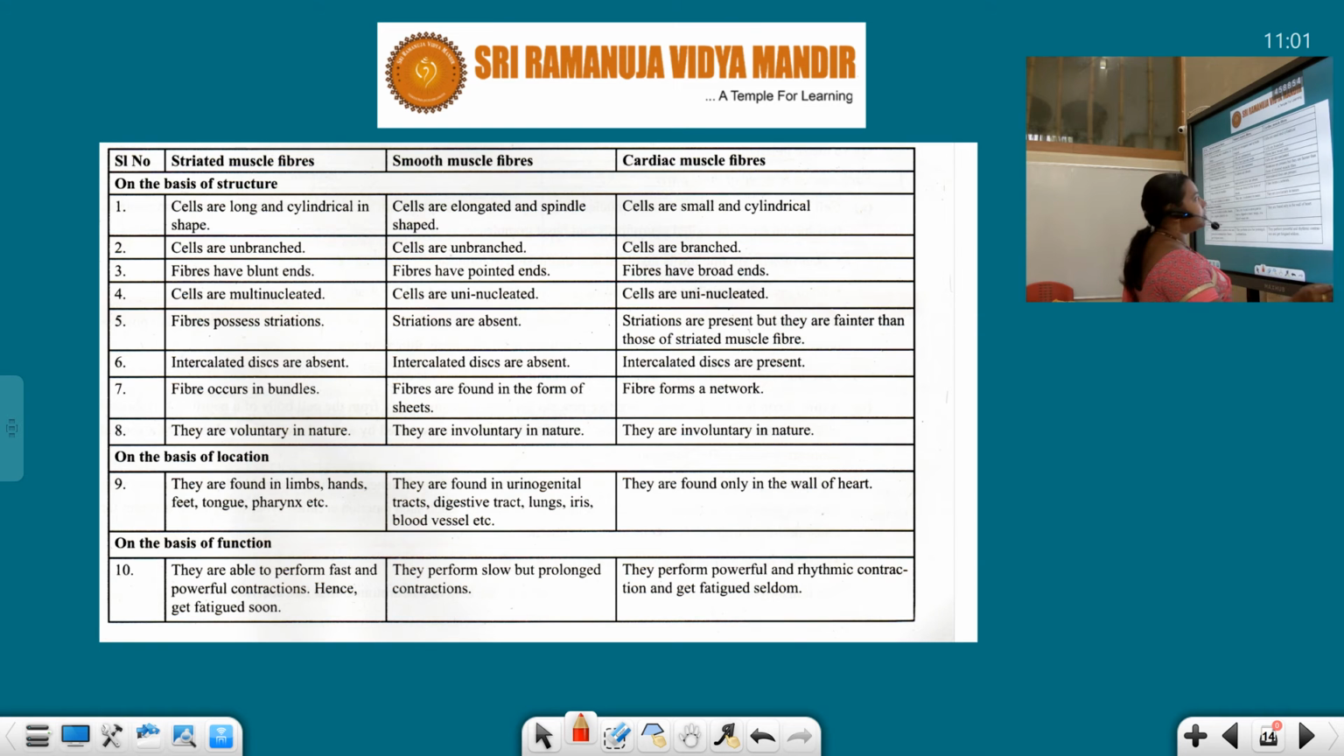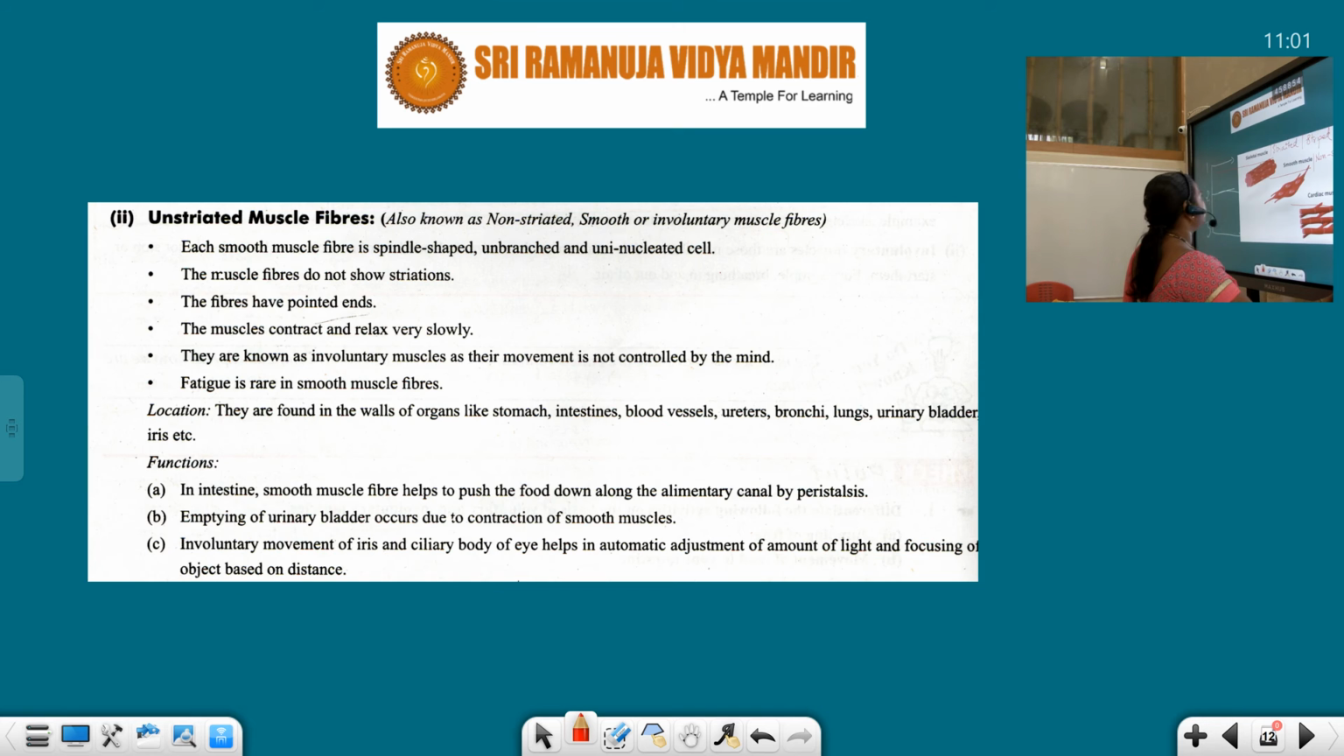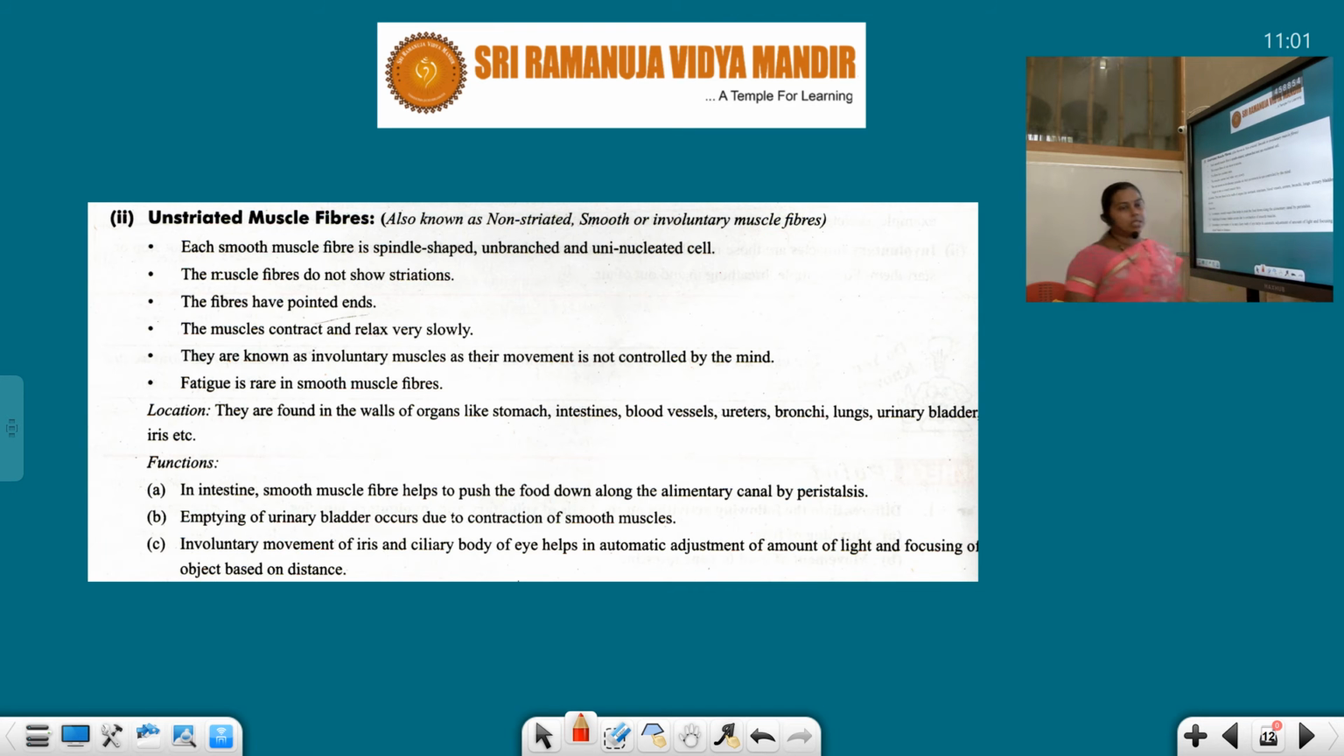Next, we'll go with the unstriated muscles, also known as non-striated, smooth or involuntary muscles. Why it has got the name smooth means it doesn't have any stripes or striations.